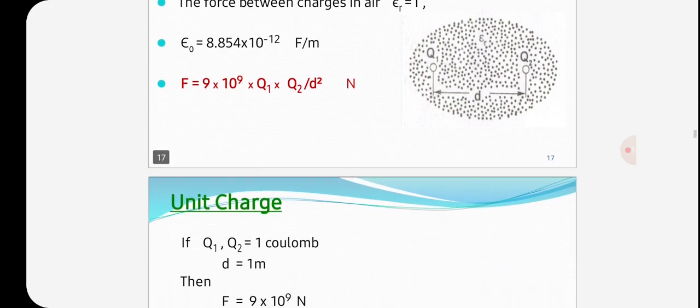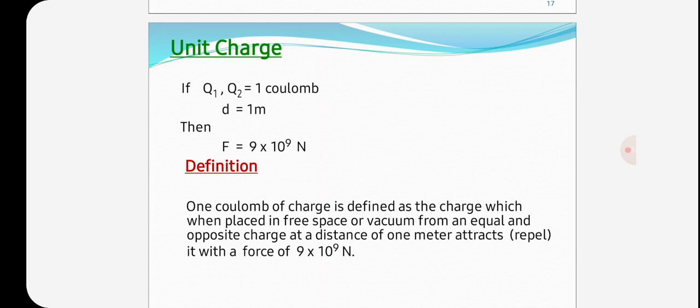So next we go for unit charge. So actually what is the unit charge? The unit of charge means 1 coulomb. The unit charge is 1 coulomb, and it can be defined from Coulomb's second law of electrostatics.